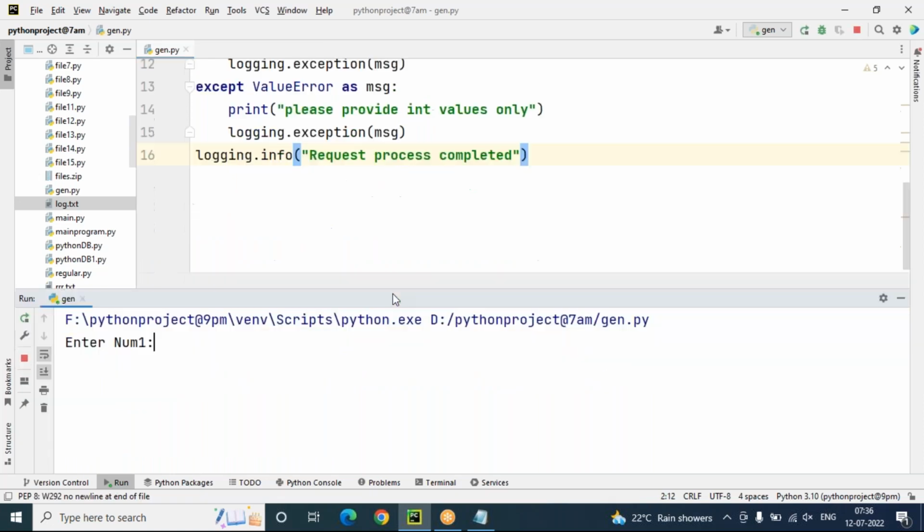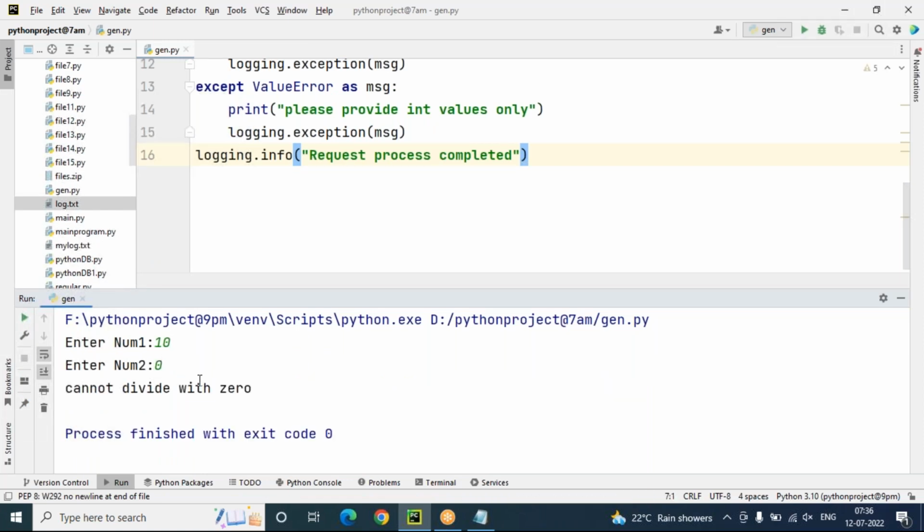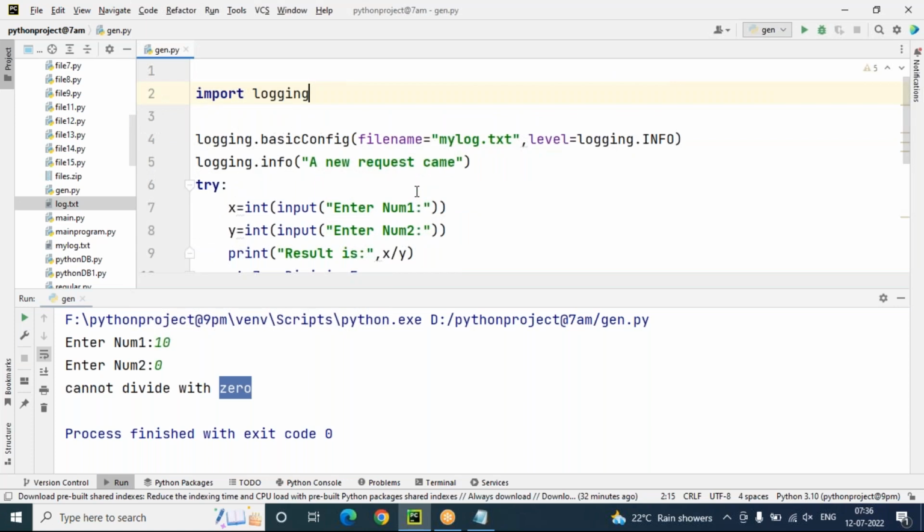Now you can see, enter num1, 10. Okay, so now coming to the second number, it is 0. You can see this, cannot divide with 0. It is saying like this in my output window. But behind the scenes, this log file is created automatically. Which log file? The mylog.txt file is created, sir, automatically. In this log file, the information is captured.